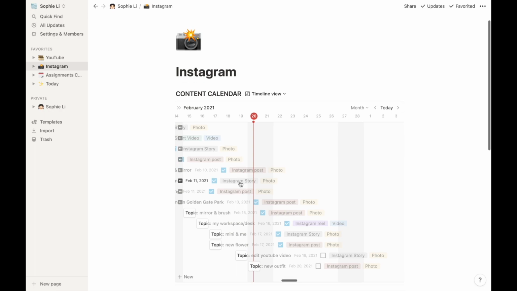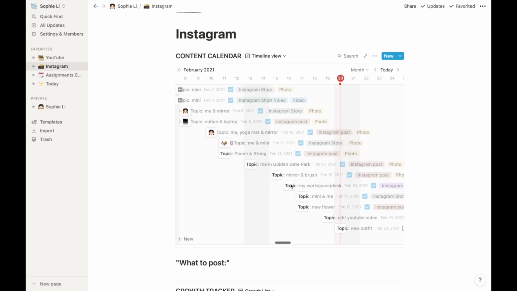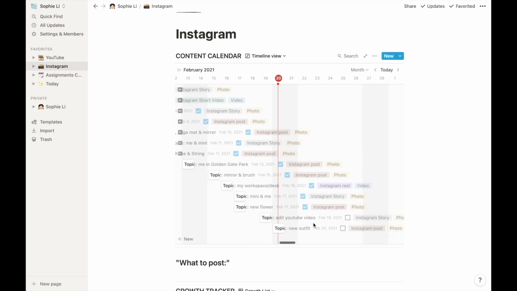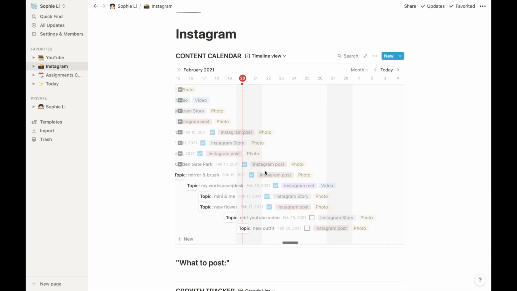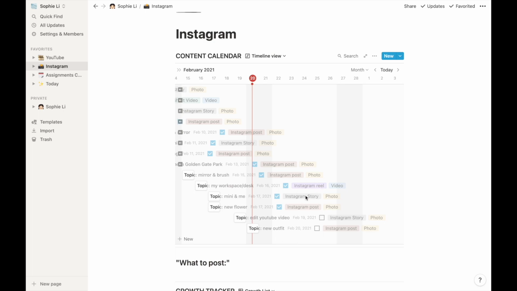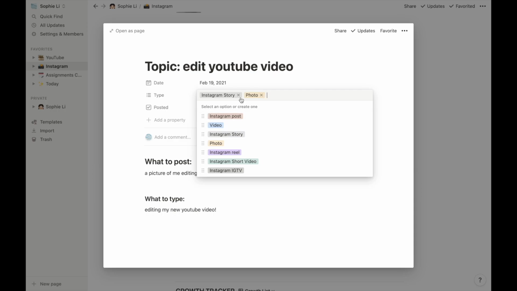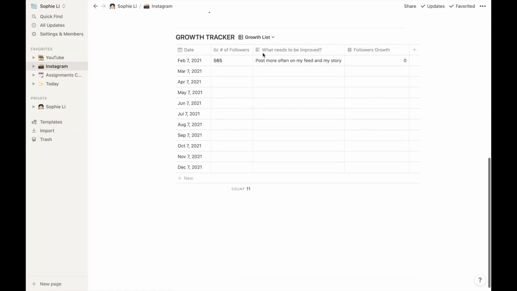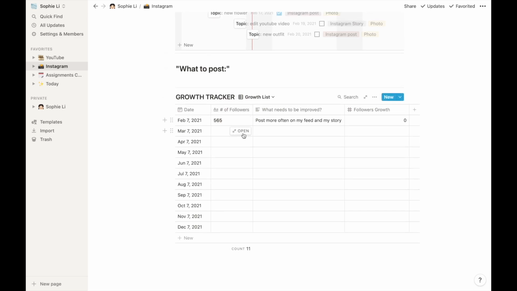Down here again it is my Instagram, so I have a social media planner for each of my social media platforms. This one is the content calendar for my Instagram, and as you can see I have my topic, basically what that post is specifically about, and I have my tags, which are for what type it is. For example, here I said Instagram story and photos. What to post is just for myself instead of for Instagram.